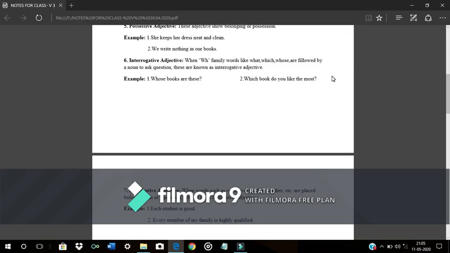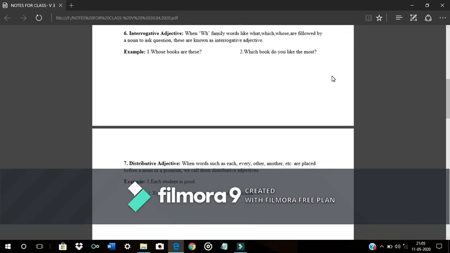There are some more examples. I'm citing it with some more examples. Each boy must take his turn. Each. India expects every man to do his duty. Every. Either pen will do. Either. Every word of it is false. Every. So this is all about adjectives.